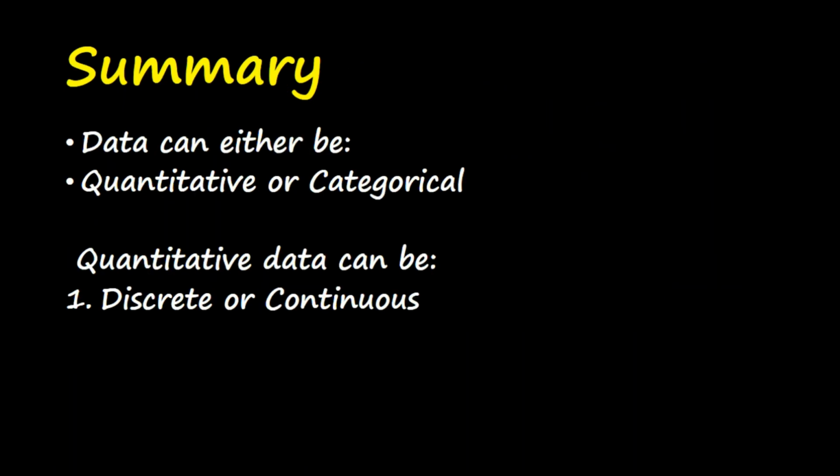A summary. Data can either be quantitative or categorical. Categorical data is also called qualitative data. Quantitative data can be discrete or continuous. Discrete data is measurable in whole numbers, while continuous data is measurable in whole numbers or fractions or decimals.